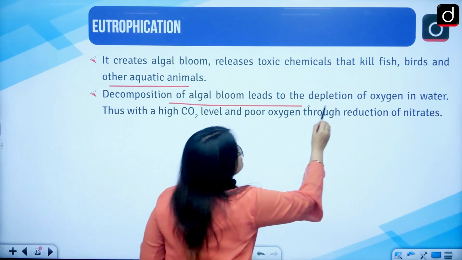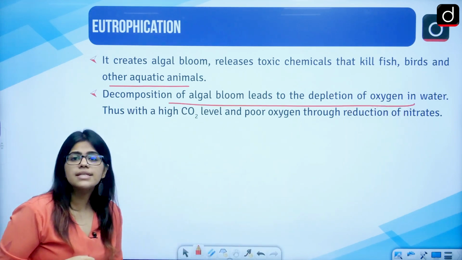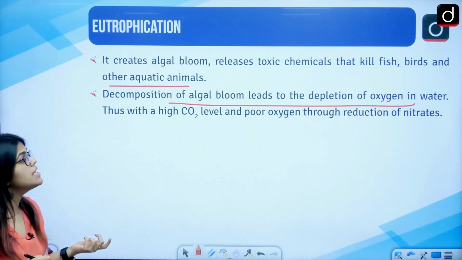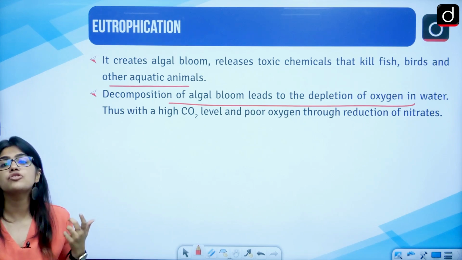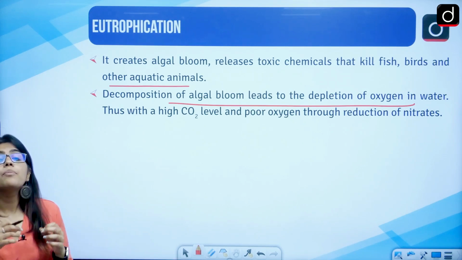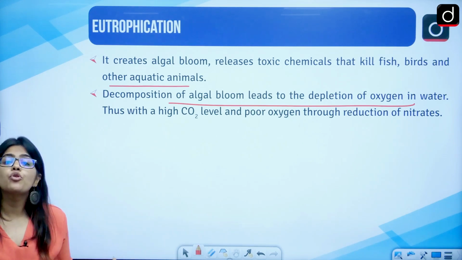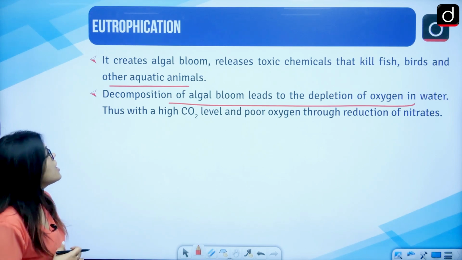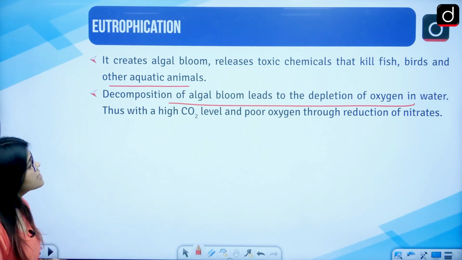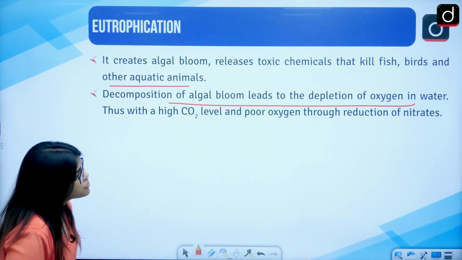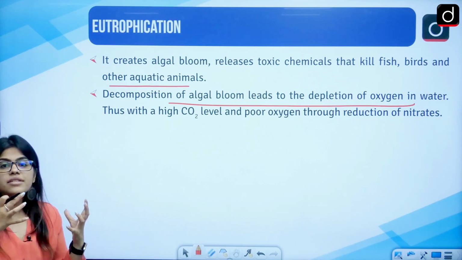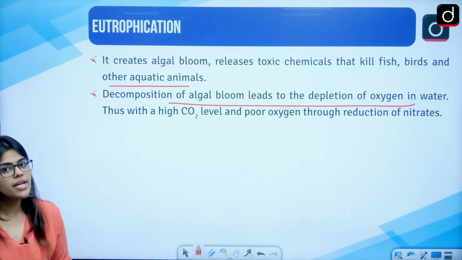So this itself is a PYQ. You need to learn this. When there is an excess amount of algae bloom, this will lead to depletion of the oxygen in the water. So the dissolved oxygen would go down when there is an excess amount of eutrophication. Thus, with a high CO2 level, poor oxygen will cause the reduction of the flora and fauna in the water.